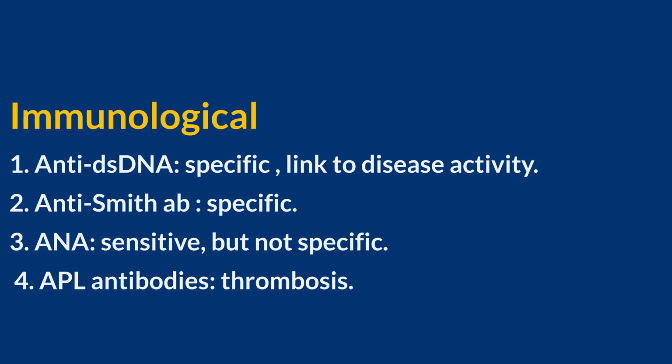Immunological manifestations of SLE. 1. Anti-double-strand DNA antibodies are highly specific for SLE and are often associated with disease activity, particularly lupus nephritis. The presence of these antibodies can indicate a heightened risk for renal involvement and is used as a marker to monitor disease flares. 2. Anti-Smith, anti-SM antibodies, also considered highly specific for SLE. The clinical significance of anti-SM antibodies relates primarily to their association with severe disease forms, although they are not routinely used for monitoring disease activity.